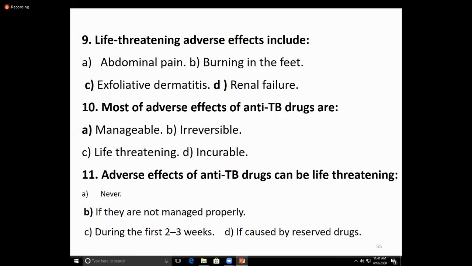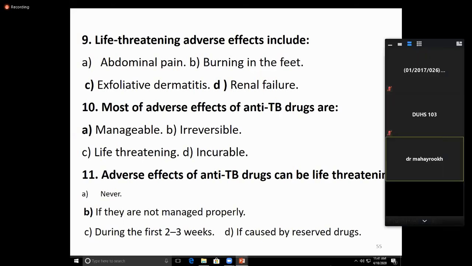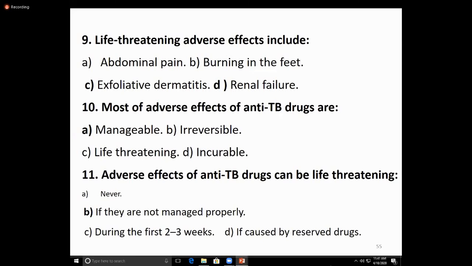And the second line drugs are the reserve drugs. Examples are para-aminosalicylic acid, cycloserine, ethionamide, kanamycin, capreomycin, amikacin, fluoroquinolones, that is levofloxacin, moxifloxacin, ofloxacin, rifabutin, rifapentine, and clarithromycin.